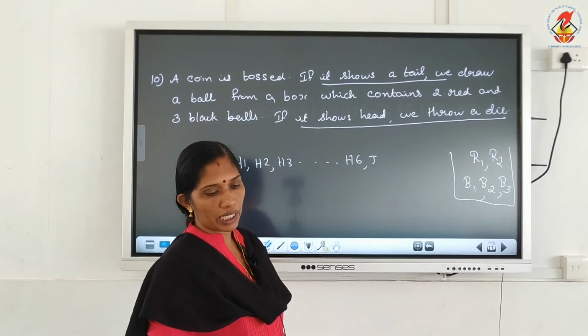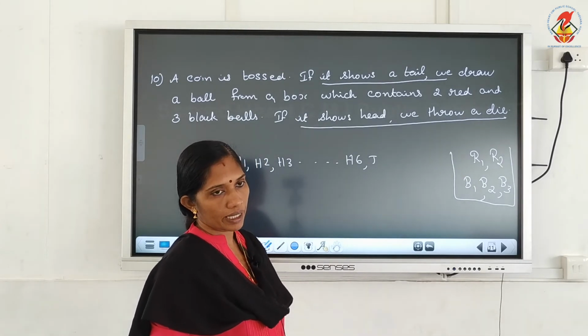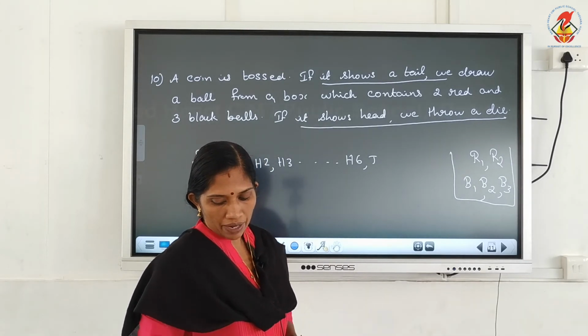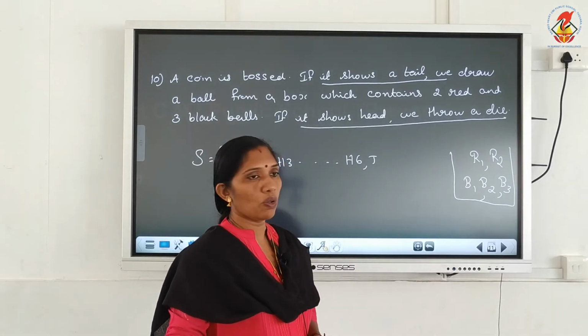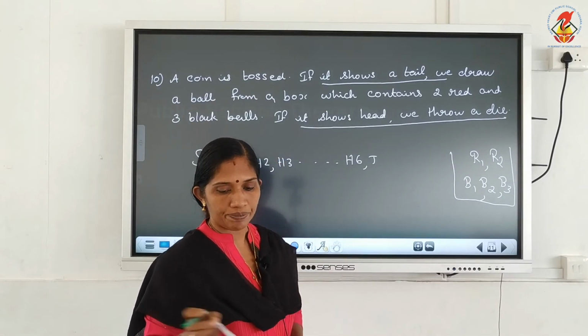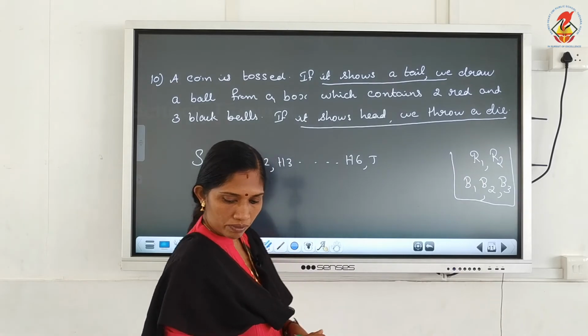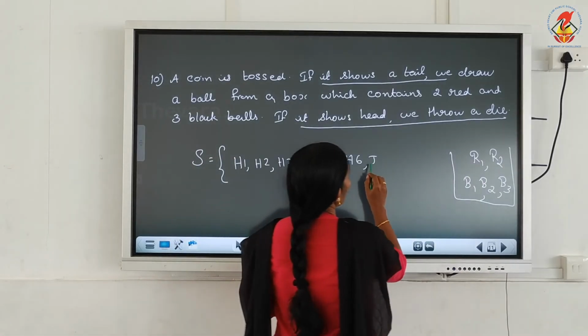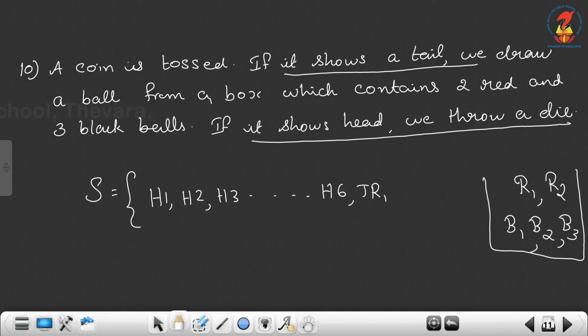So T with either red or black, and since we are giving numbers, you have to specify that. So the possibilities are TR1, TR2, or TB1, TB2, TB3.